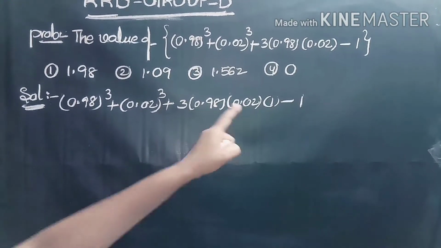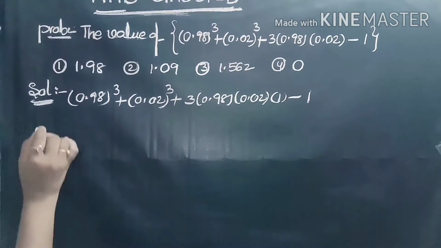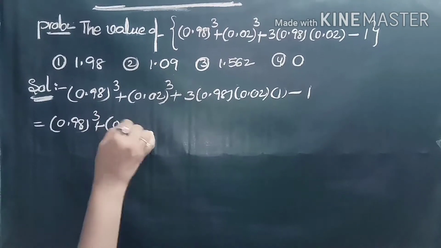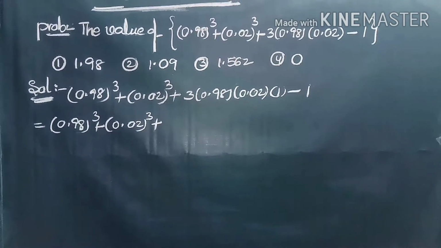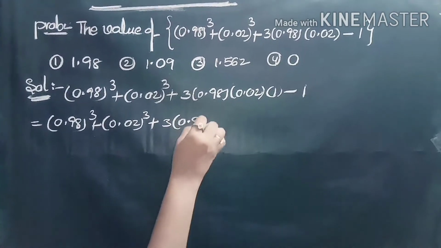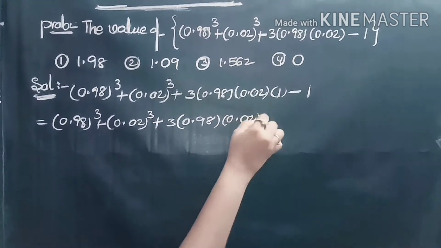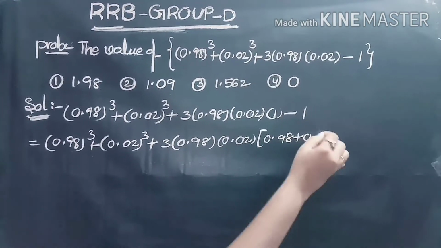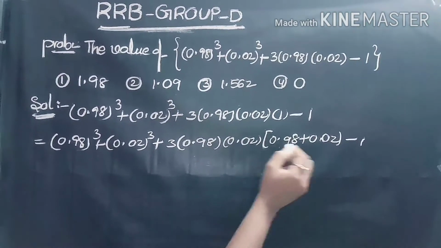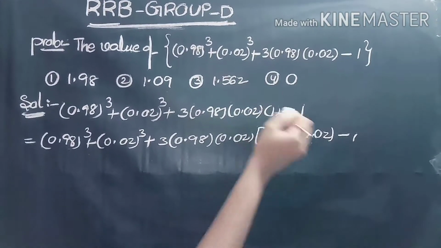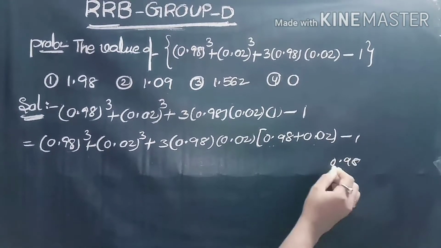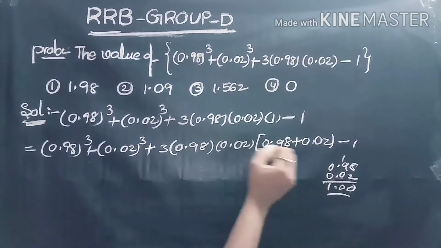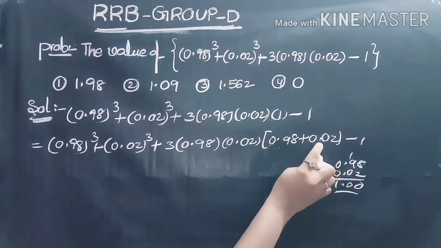At the third term we take into 1, and this is equal to 0.98 cube plus 0.02 cube plus 3 into 0.98 into 0.02 into, in place of 1 we take the value 0.98 plus 0.02, minus 1. Since when we add these two numbers, 0.98 and 0.02, it returns 1, in place of 1 we take this value.